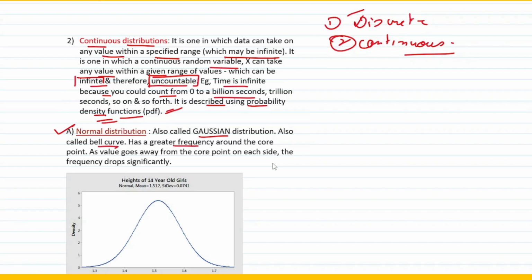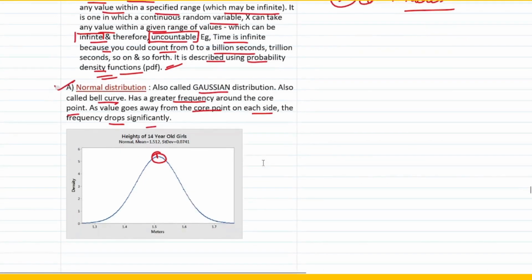Now this basically has a greater frequency around the core point. Just look at this picture. You would feel this is a perfect example of normal distribution. Here you can see that there is a greater frequency. Now the frequency is highest at the core point or the center point. As the value goes away from the core point on each side, the frequency drops significantly. So you could see that as and when the value goes away, this value is reducing. So here if it is 6 and here it is 1, as and when we keep on moving away from the core point, the frequency also drops significantly. So that's what normal distribution talks about.